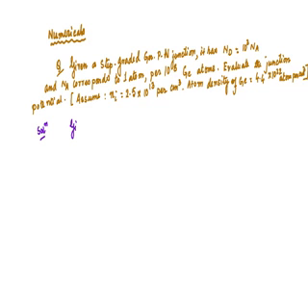So given, what is given? The atom density of germanium equals 4.4 into 10 to the power 22 atoms per centimeter cube.